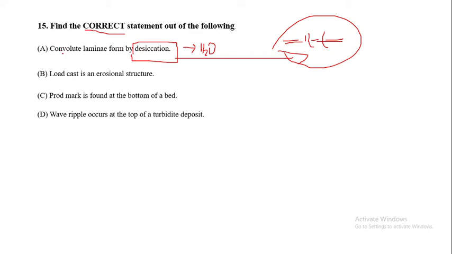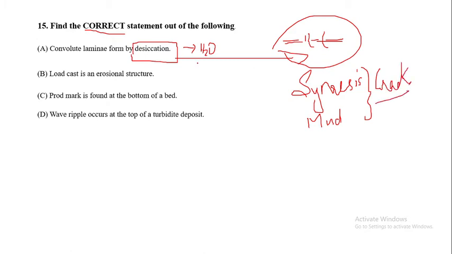Then it says that convolute laminae are formed due to desiccation. As we know, synaeresis cracks and mud cracks are formed by the process of desiccation, whereas no convolute laminae are formed. So due to desiccation, synaeresis cracks and mud cracks are formed.